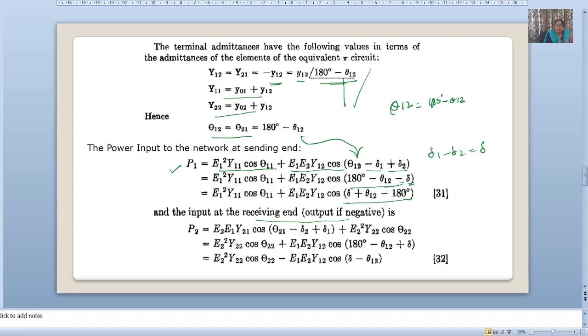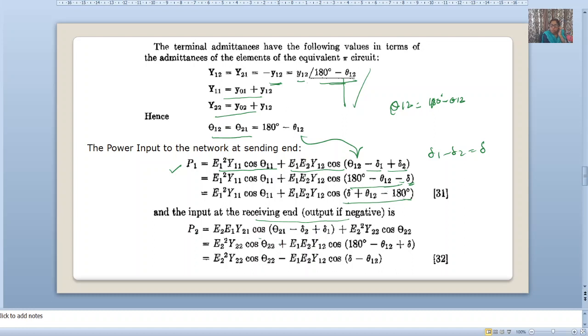We are not sending, we are receiving, so that's why we put it as minus. So P2 is equal to E2 square y22 cos theta 22 plus E1 E2 y21 cos of (theta 21 minus delta 2 plus delta 1).